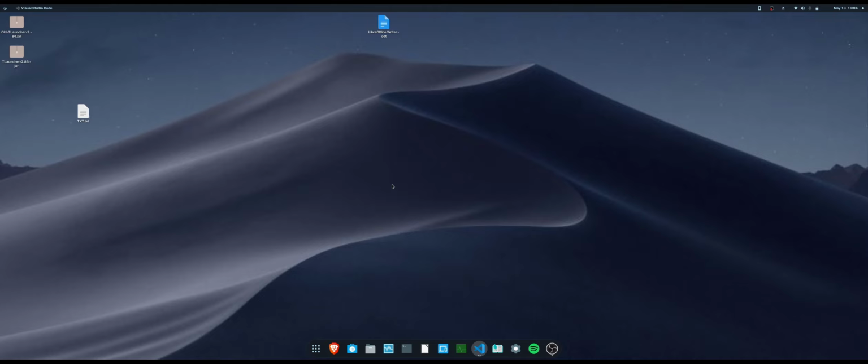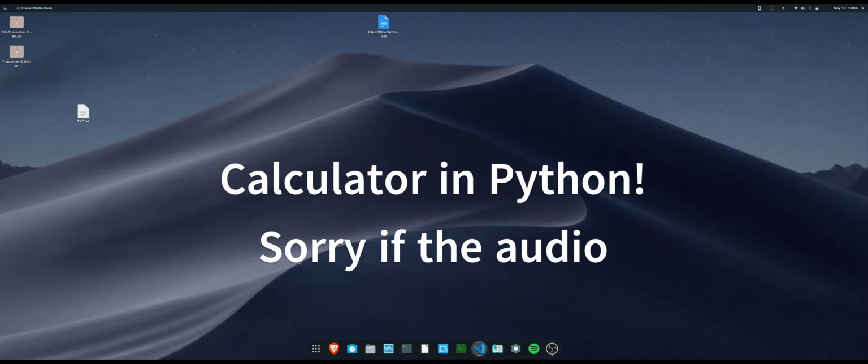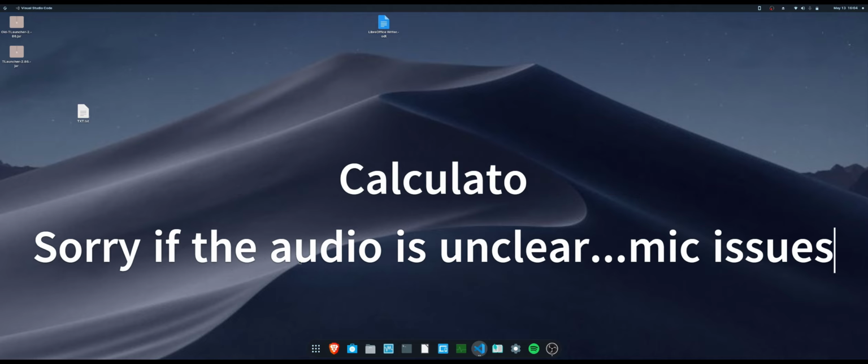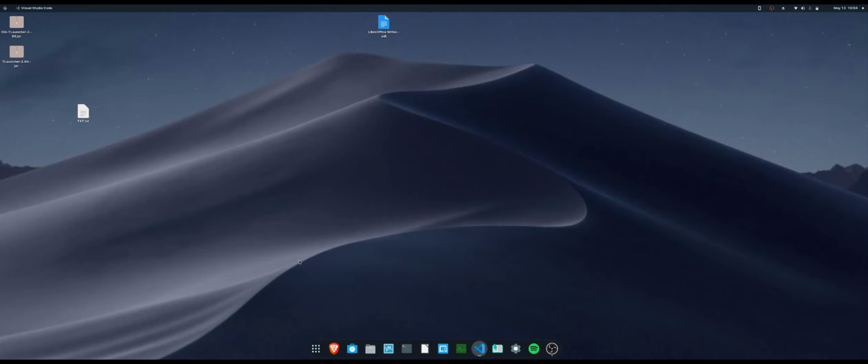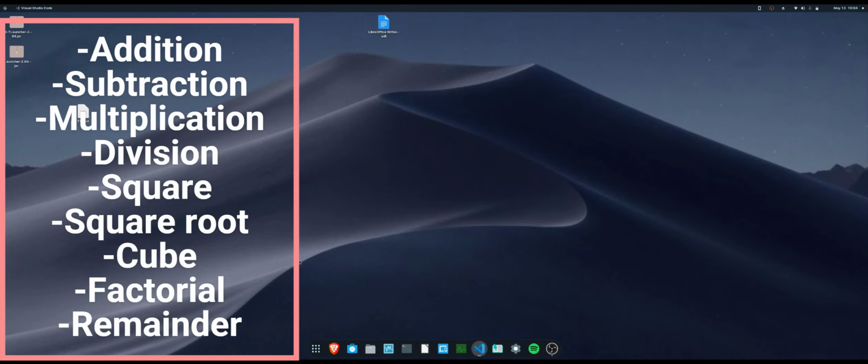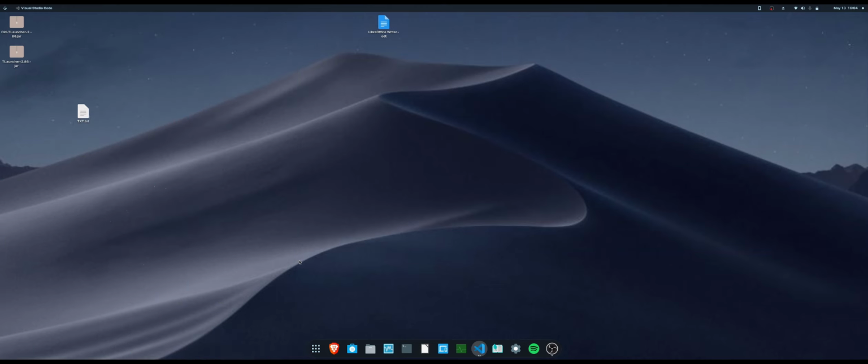So today, what are we going to do? We are going to create a simple calculator in Python. All it will do is simple operations like addition, subtraction, multiplication, and division. It's also going to do squares, cubes, factorial, and find the remainder of a number. It can do all sorts of stuff.